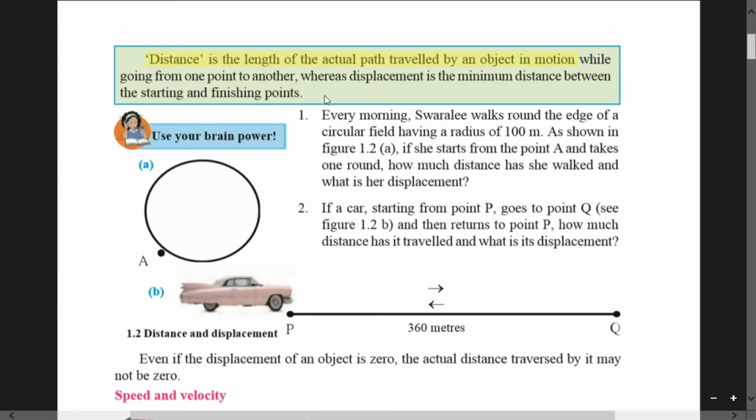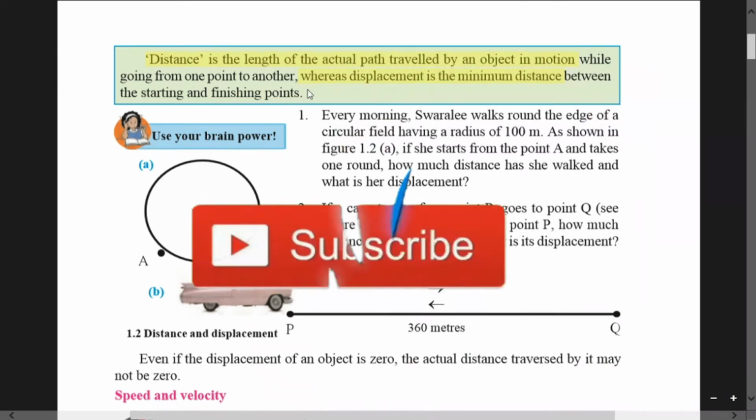So we are going to define distance as the length of the actual path travelled by an object in motion, whereas displacement is the minimum distance between the starting and finishing point.